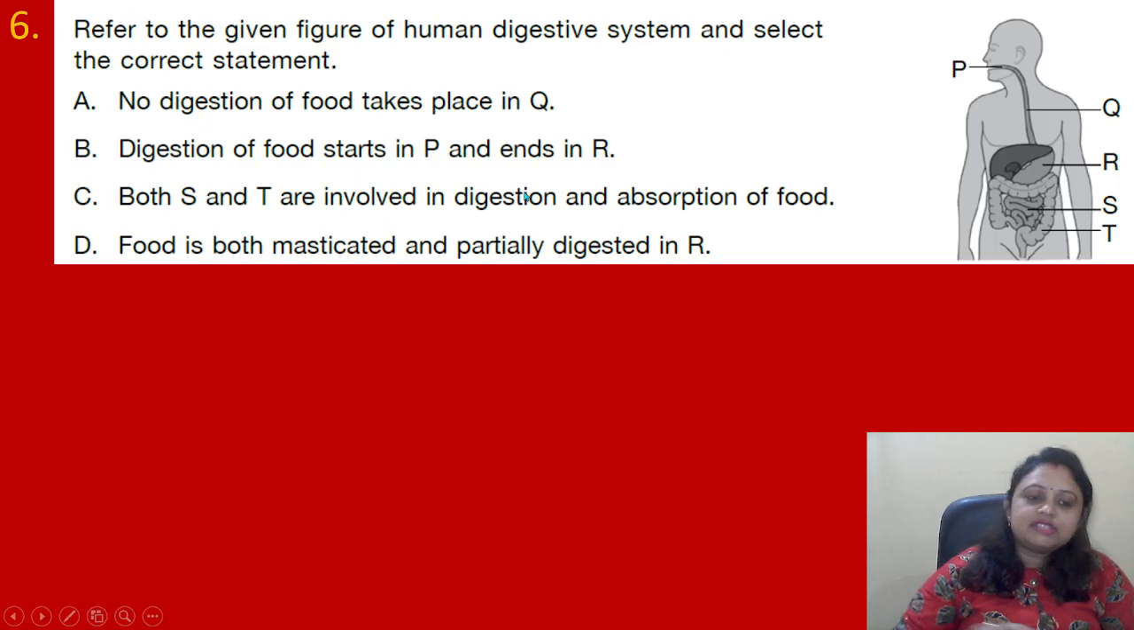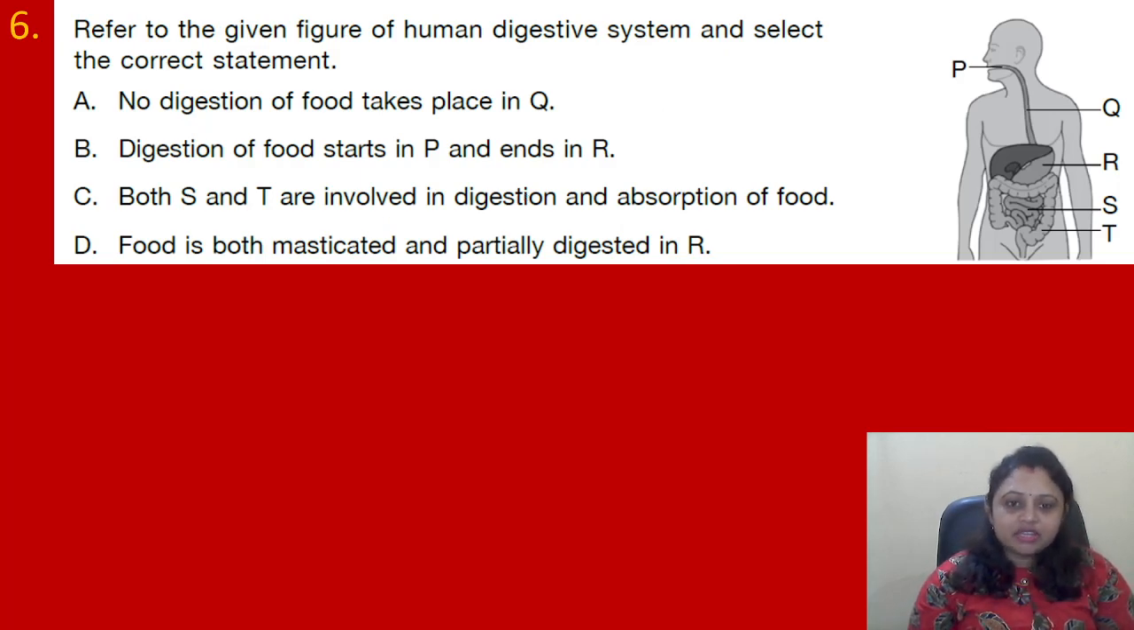Coming to the next question, refer to the given figure of human digestive system and select the correct statement. Options are A. No digestion of food takes place in Q. B. Digestion of food starts in P and ends in R. C. Both S and T are involved in digestion and absorption of food. D. Food is both masticated and partially digested in R.